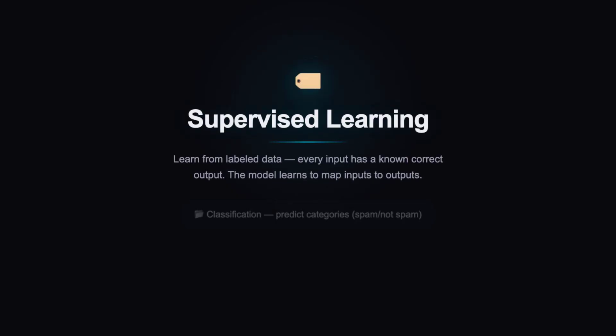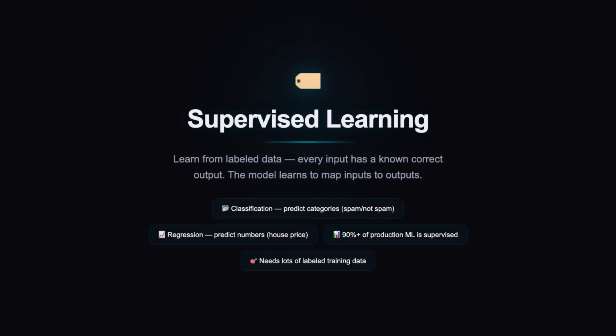Supervised learning is by far the most common type. The idea is simple. You give the model labeled examples. For each input, you provide the correct output. The model learns the mapping from input to output. Classification predicts categories, like spam or not spam. Regression predicts numbers, like house prices. Over 90% of machine learning in production is supervised.